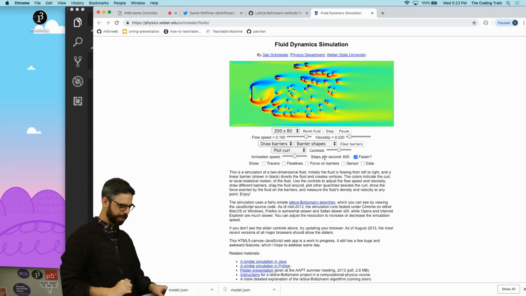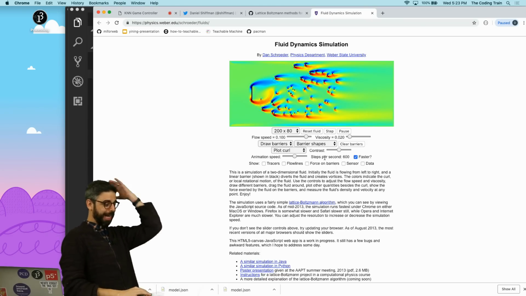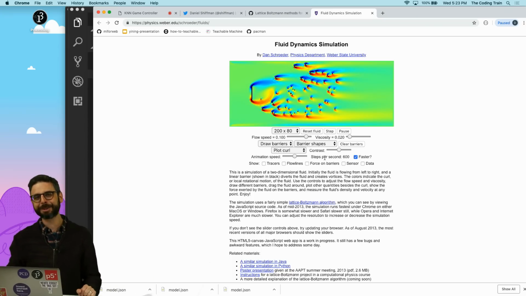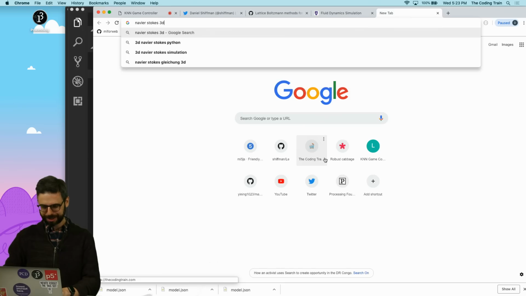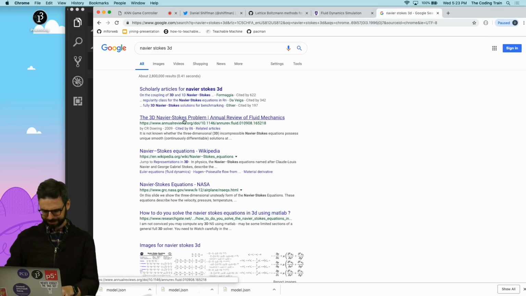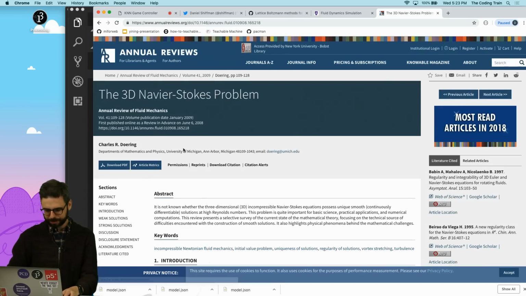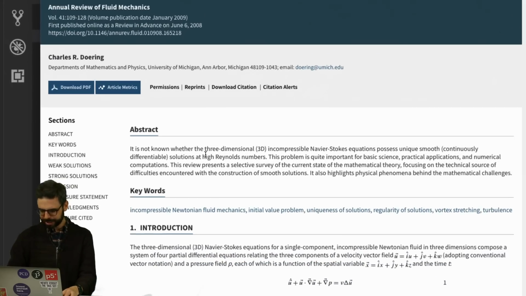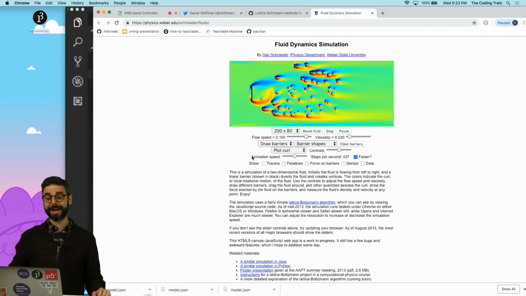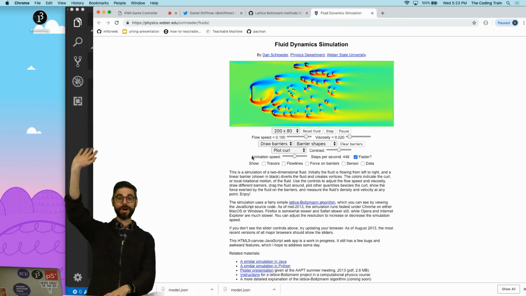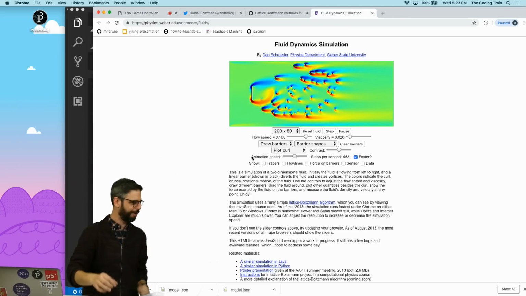And I see a message from Simon. I better check the prize. Yes, Simon wants me to mention apparently there's a $1 million prize, Navier-Stokes 3D. The 3D Navier-Stokes problem, apparently it is not known whether Navier-Stokes, which are equations for fluid simulation, will work in 3D. Apparently there's a $1 million prize somewhere. If you can find it, share it with me. And I'll see you all on Friday morning, Team Turbulent Flow.